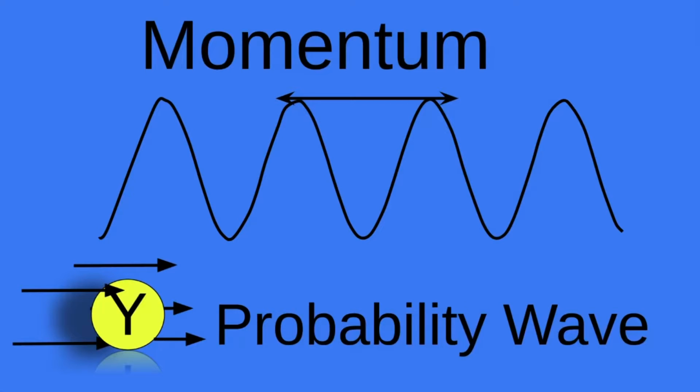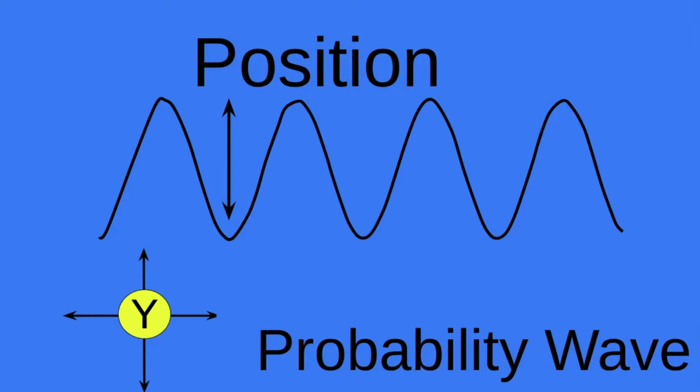To find the momentum, you have to measure the wavelengths of two neighboring peaks or two neighboring valleys. And for the position, you measure the height of the wave. To really understand why there's uncertainty in this principle, we have to explain it in two examples.